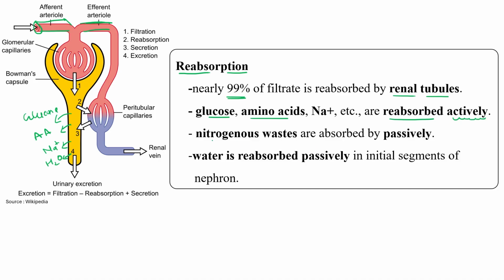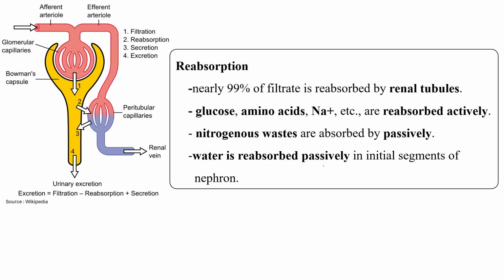All those things which are important for us, which our body doesn't want to lose, like glucose, amino acids, sodium ions, are reabsorbed actively, but the nitrogenous wastes are absorbed passively. And water is reabsorbed passively in the initial segment of the nephron.